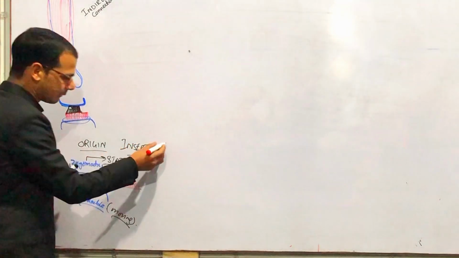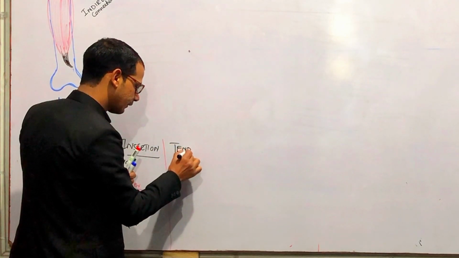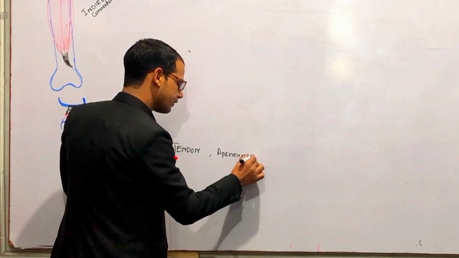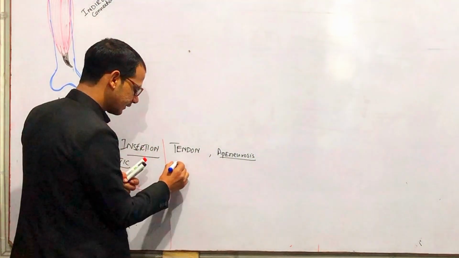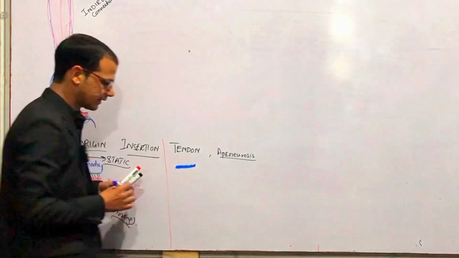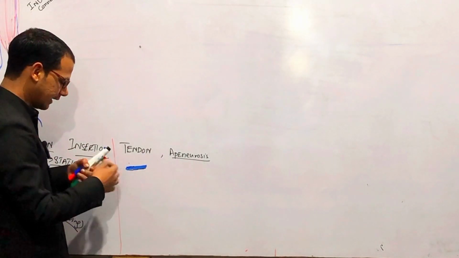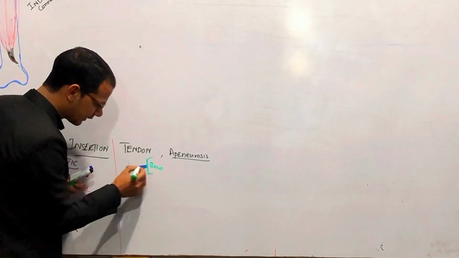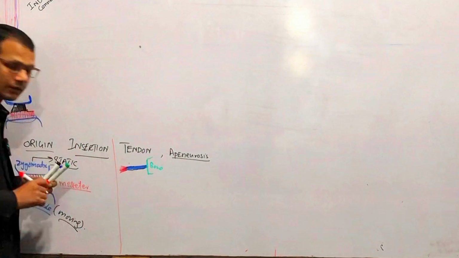The tendon and aponeurosis. For example, we have a tendon and we have an aponeurosis, right? This is a tendon. Tendon is in a rope form. For example, this is a tendon and it is attached to this bone. This is called tendon and it attaches the muscle to this bone, right?